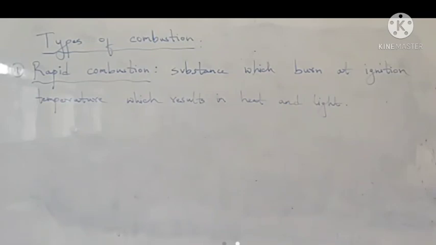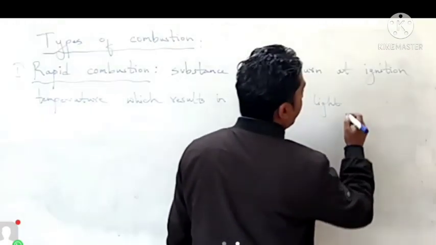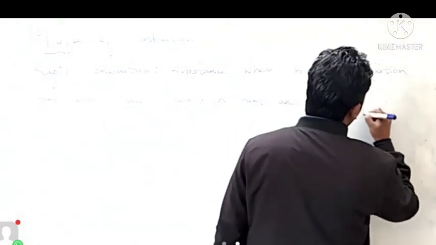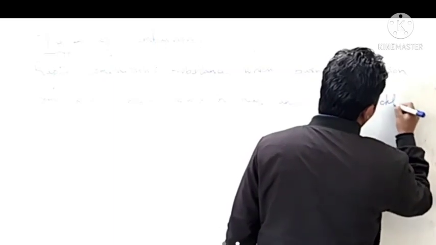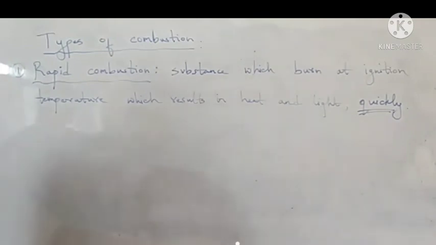So rapid combustion is the substance which burns at ignition temperature and results in heat and light. That means heat and light in a short span of time. It takes place quickly, which results in heat and light, and is termed as rapid combustion.